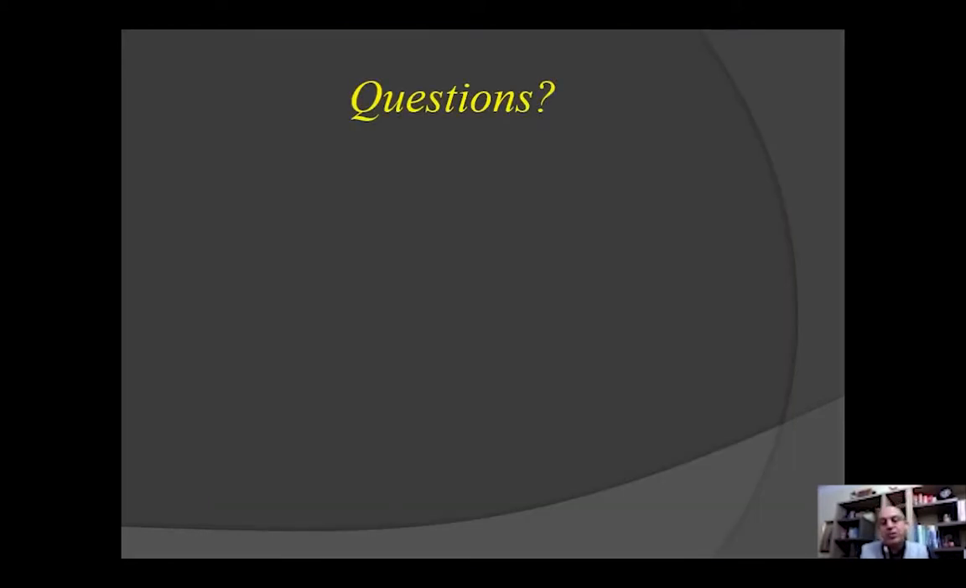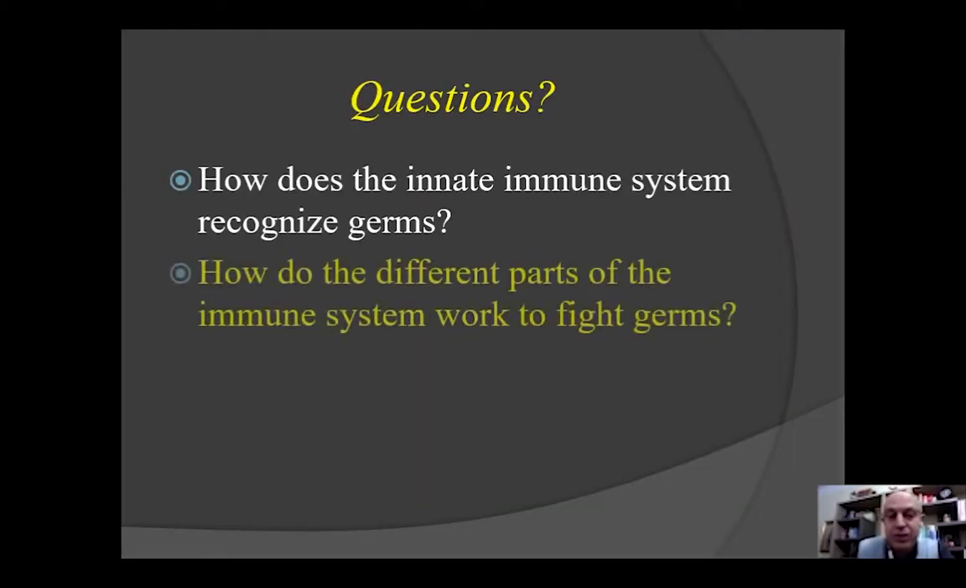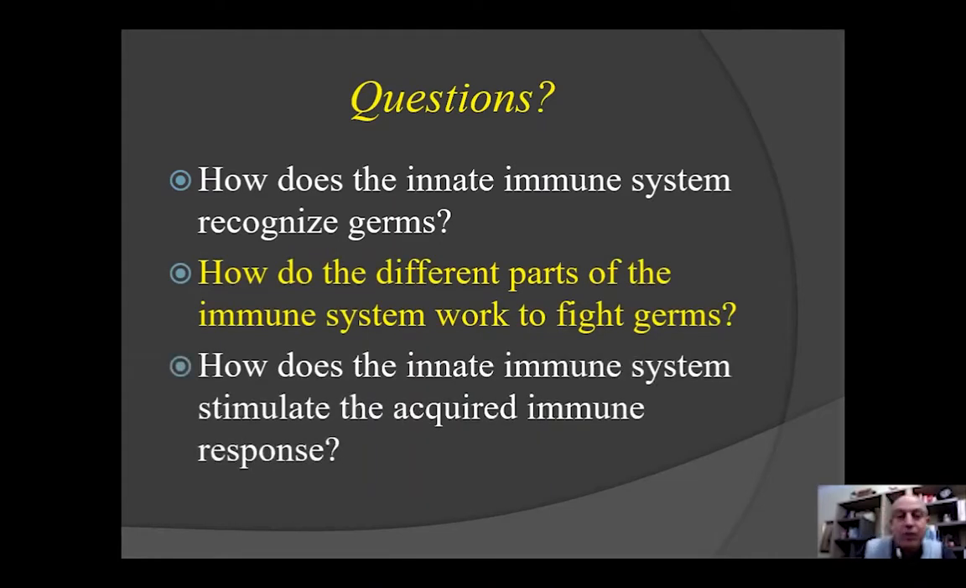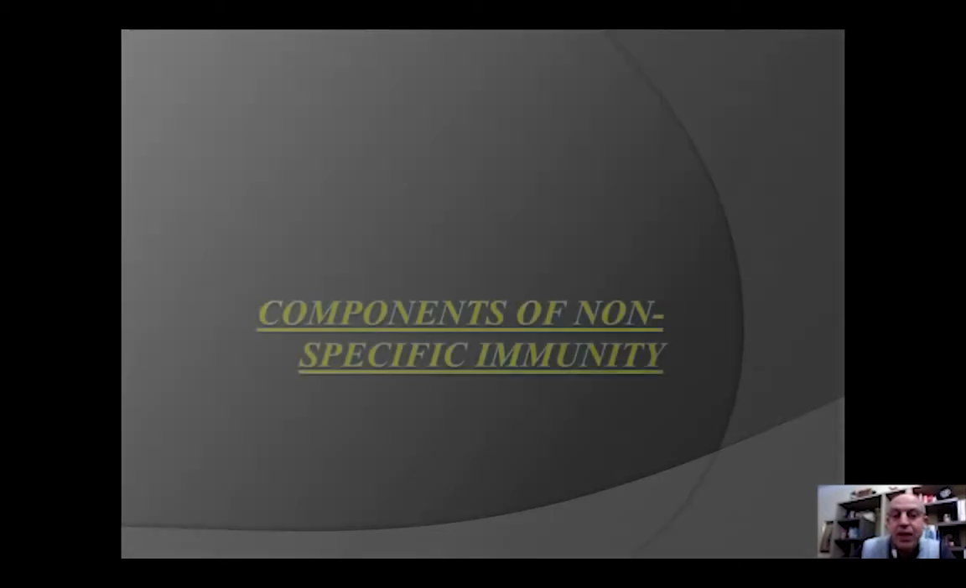The second question: how do different parts of the immune system work to fight germs? How do they collaborate? How do they communicate? Components of the non-specific immunity.